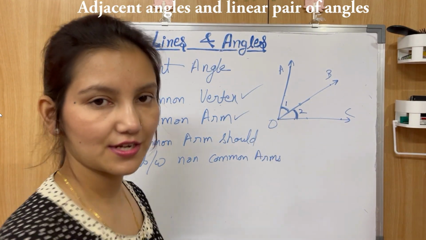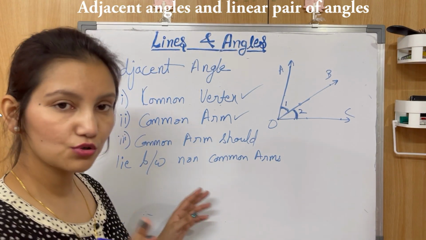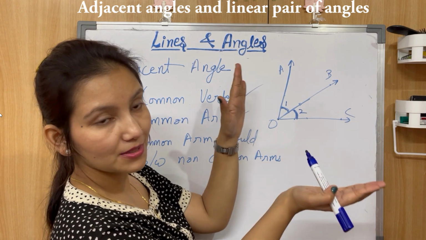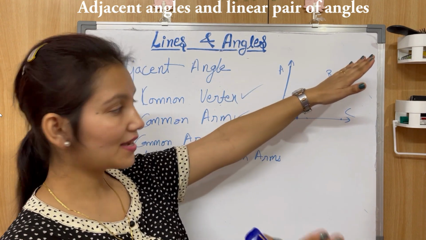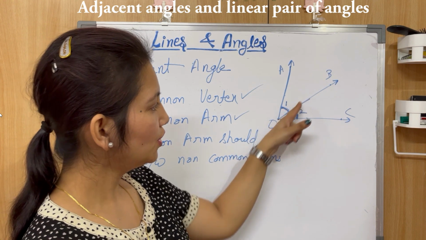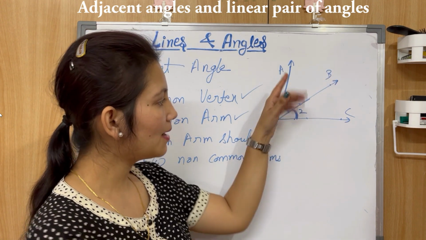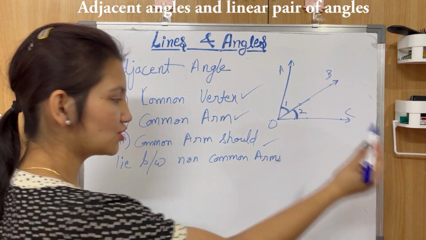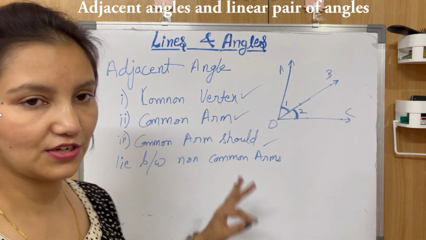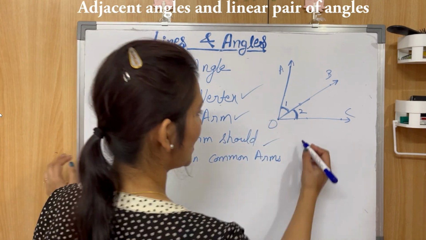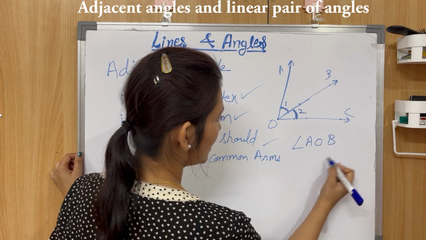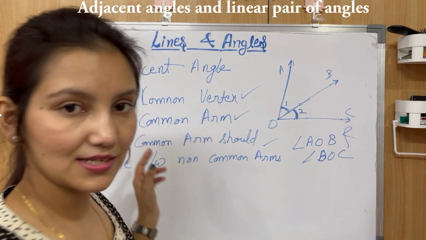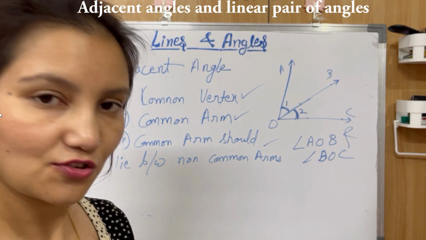Second condition, checked, right? And the third and the most important condition, the common arm should lie between these two non-common arms. And here this condition again gets fulfilled. So this is the common arm and this arm lies between these non-common arms, right? So that's why this condition also gets fulfilled. So these two angles, angle AOB and angle BOC, are adjacent angles. They are a pair of adjacent angles, right?